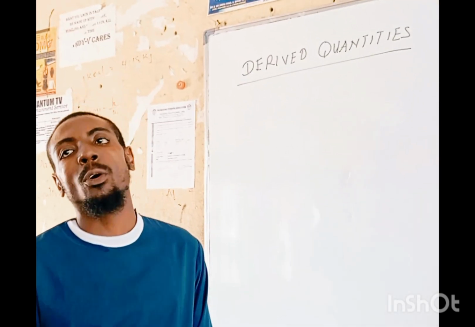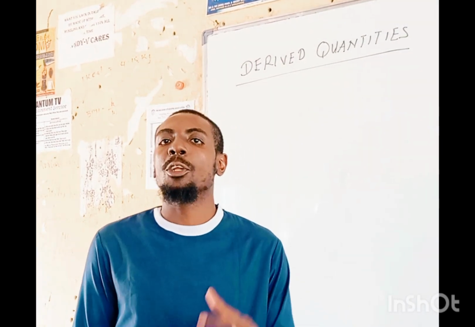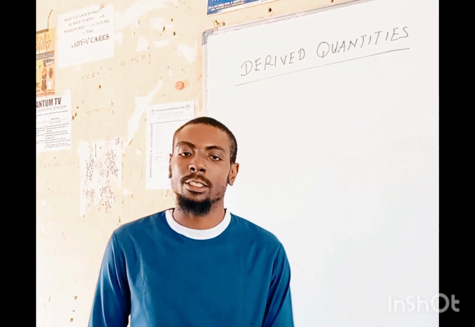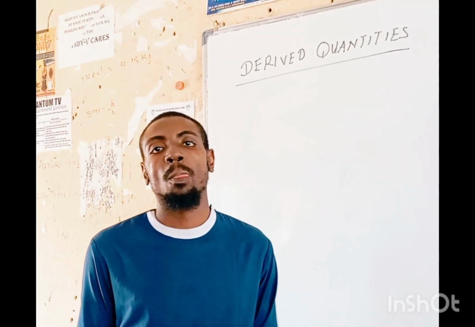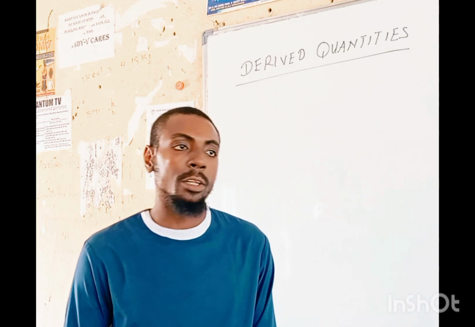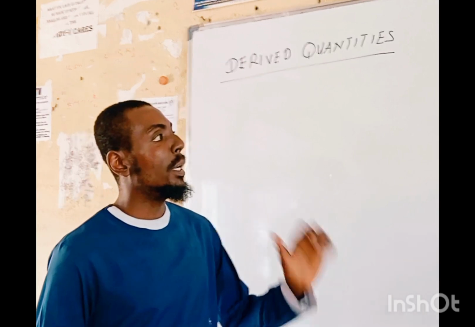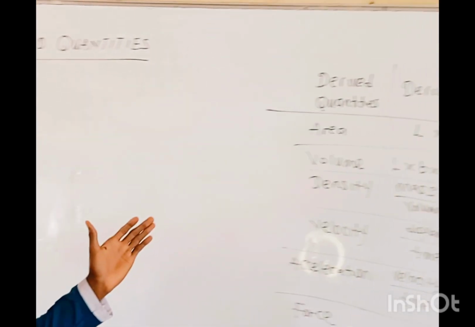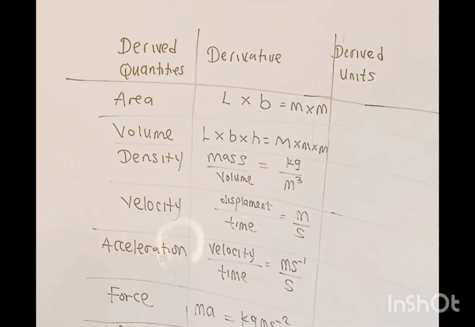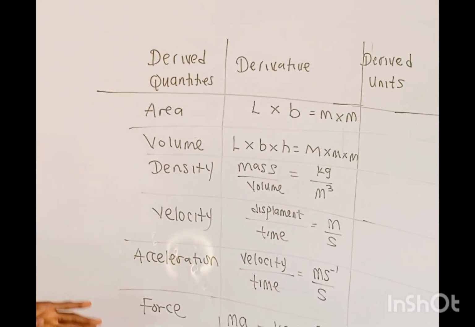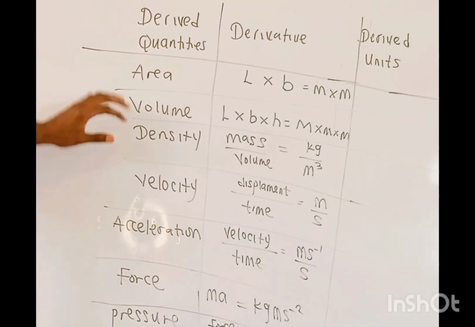Then when you talk about derived units, they are the units of derived quantities. They are still the units that are gotten by the simple combination of two or more fundamental units. So in tabular form, we are going to introduce some basic derived quantities, how they are gotten, and the derived unit. The first one we have is area.